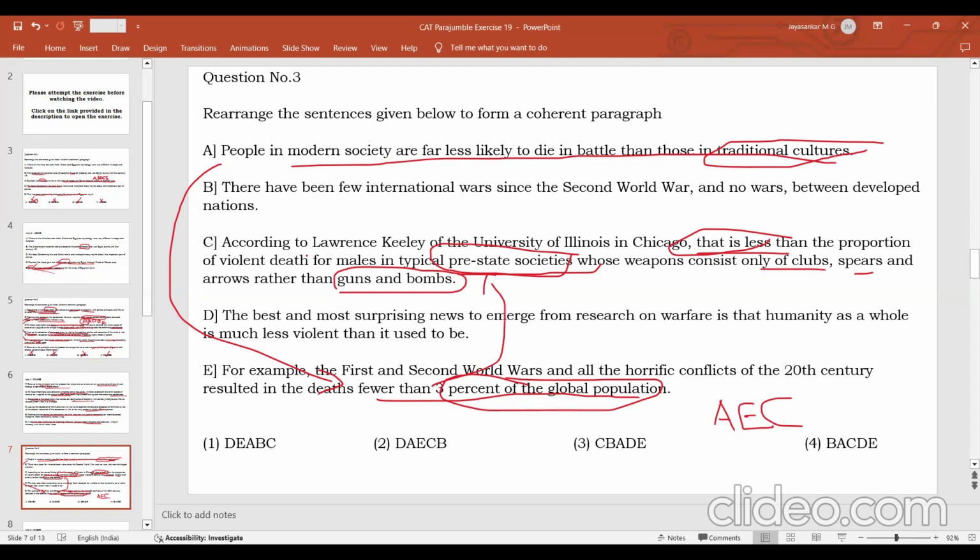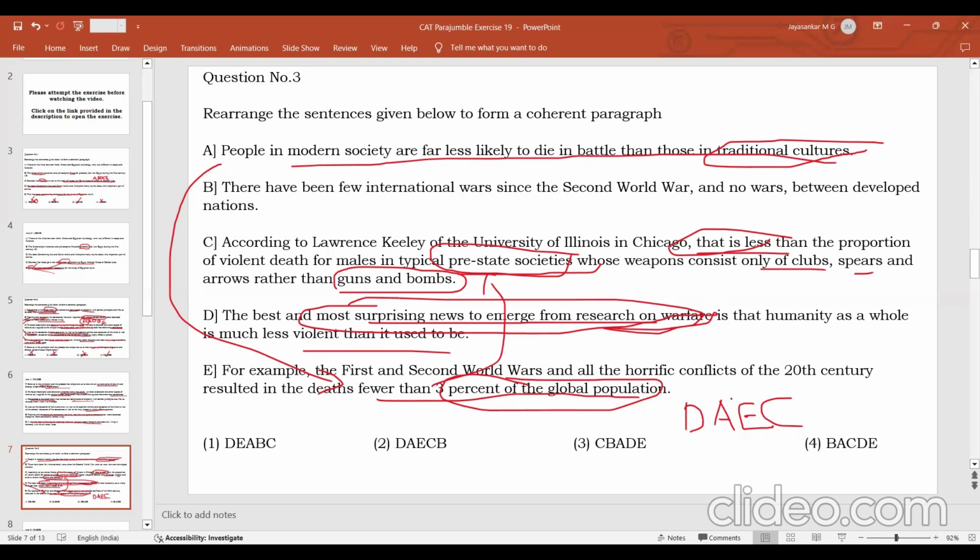Now, what then? The best and most surprising news to emerge from research on warfare is that humanity as a whole is much less violent than it used to be. So where will this sentence fit? This sentence should be at the beginning. Why? Because it is talking about some surprising news to emerge from research on warfare. So the research on warfare gives us surprising news that humanity is less violent. Then we say that people in modern societies are far less likely to die. So this is the introduction.